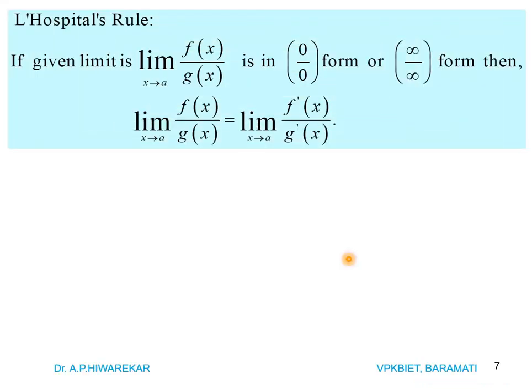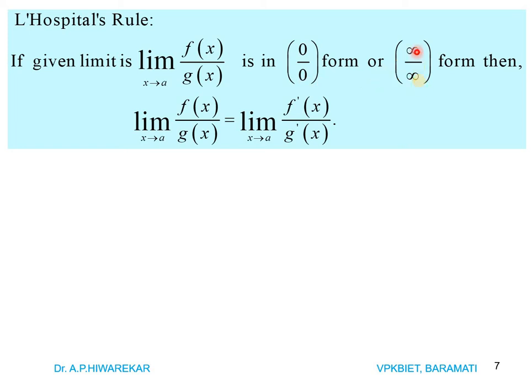Then L'Hopital rule. If the limit f(x) by g(x) as x tend to a is in the form 0 by 0 or infinity by infinity, means what? When value of f(x) when x tend to a is 0, as well as limit of g(x) as x tend to a is 0, then we say that this limit is in the form 0 by 0.